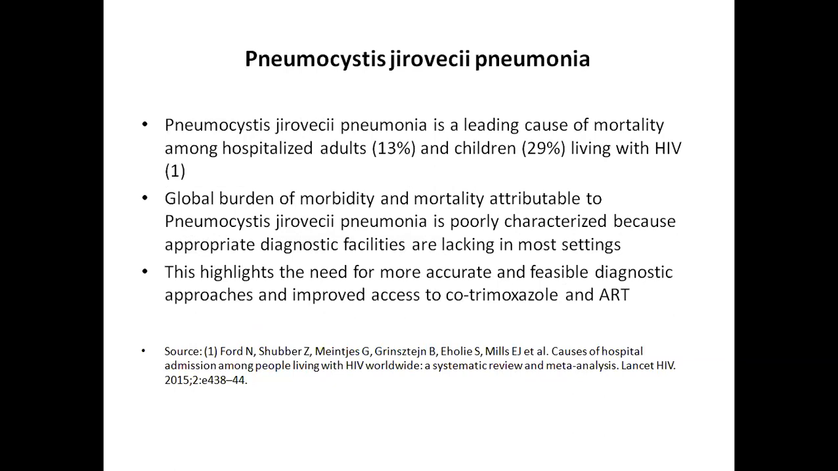Pneumocystis jirovecii pneumonia is a leading cause of mortality among hospitalized adults and children living with HIV. This is an infection which is usually presumptively treated, because before going for a confirmed laboratory test, usually we go for a presumptive diagnosis, and the patients are treated with cotrimoxazole with very, very good outcome. So, treating PCP or PJP as we call it cannot be neglected.